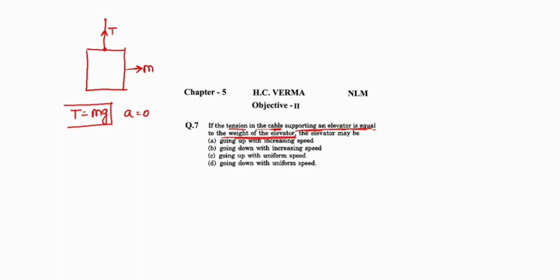Let's check the options. Going up with increasing speed: A equals 0 means V equals constant, that is uniform motion. First option is wrong. Going down with increasing speed, wrong. Going up with uniform speed, this is right. And going down with uniform speed, this is also right. So C and D, two options, are correct. This is a very simple problem. Okay. Let's move on to the next question. That is question number 8.